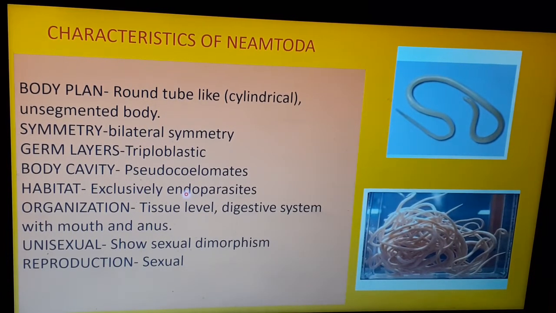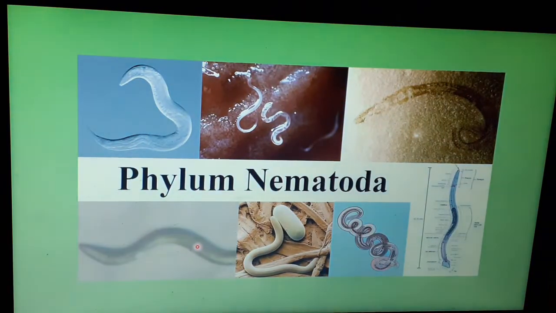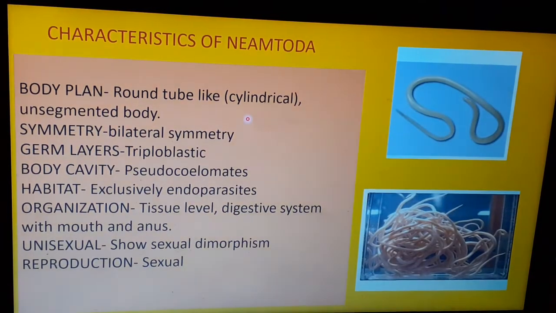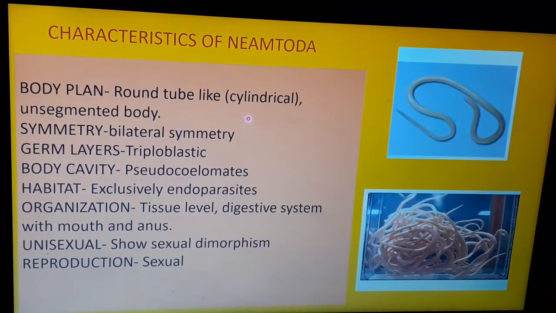Okay, children. Then coming to their organization, they have a tissue level of organization, whereas the digestive system now shows a mouth and an anus. In sexuality, they are unisexual and show sexual dimorphism. That is, a male and a female can be differentiated. If you can see here, this is the female roundworm, and this is the male roundworm, which is short and stout, and the long and thin ones are the female ones. And the mode of reproduction is what? Sexual mode of reproduction.